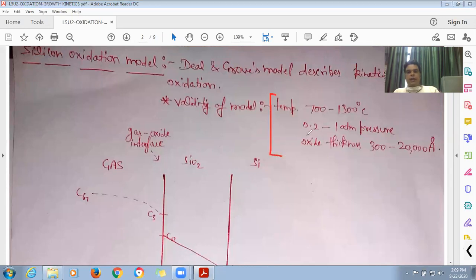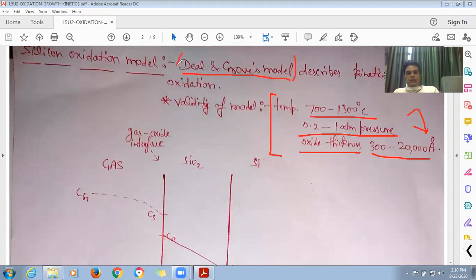The temperature should be between 700 to 1300 degrees centigrade. Pressure should be 0.2 to 1 atmospheric pressure, and the thickness of the oxide layer that will be grown should be between 300 to 20,000 angstrom. If these three conditions are matched, then this Deal and Grove model perfectly fits and explains all the practicalities in the oxidation process.